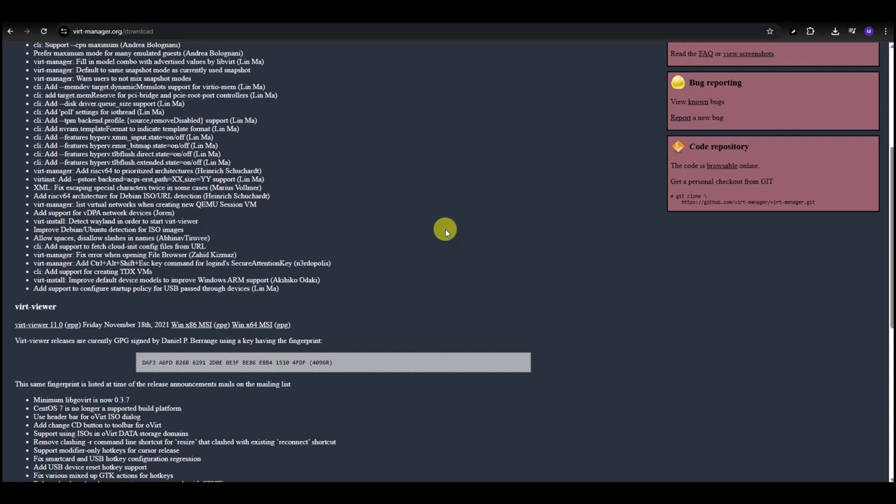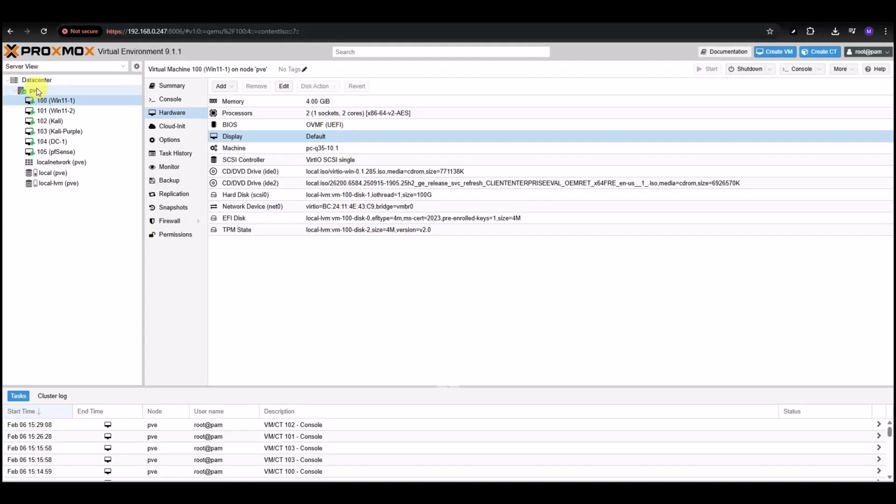Now, once you got that, it is on your host machine. So what you need to do is to activate Spice on all your virtual machines. Now, I'm going to do it for every virtual machine except for pfSense. There's no reason to do it on pfSense because we don't really interact directly with pfSense in a console type environment. So we go to our Proxmox, and under our first node, we have the first VM, which is the Windows 11-1.